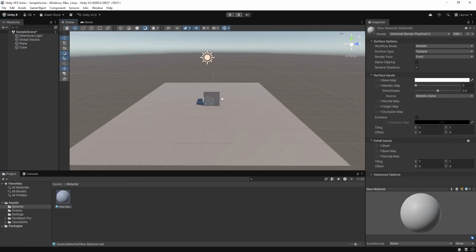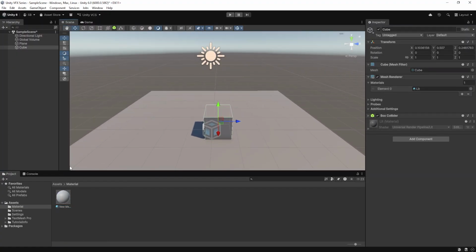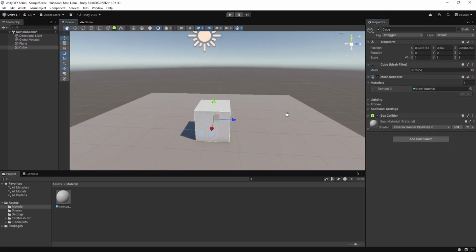Now there are multiple ways to assign the material to the object. I'll tell you a few of them. One is you can just select your material and drag it on the object. Or you can drag it on the hierarchy. You can assign it like that also, or select it and drag it in the inspector window, or in the end you can drag it in the material of the mesh renderer and assign it. So there are multiple ways of doing this.